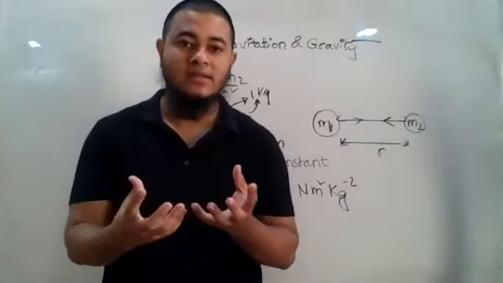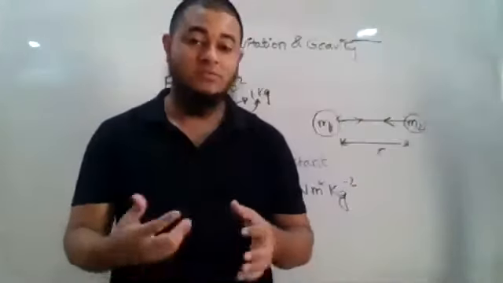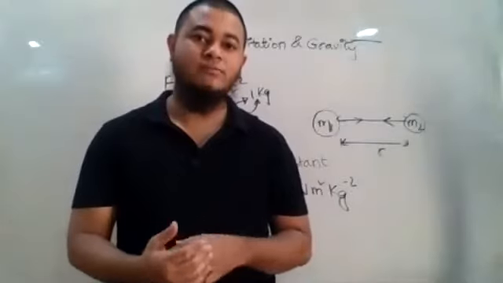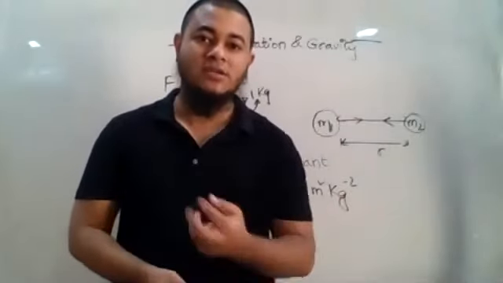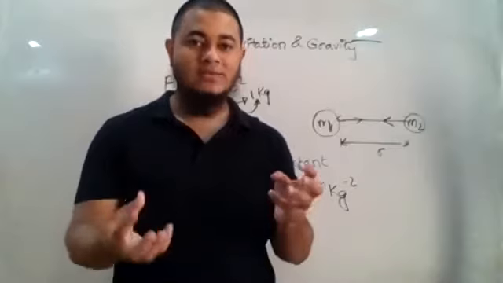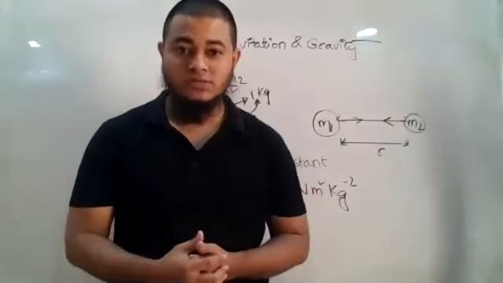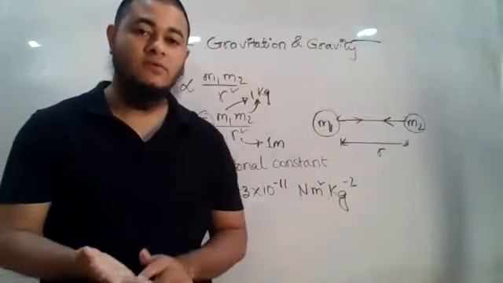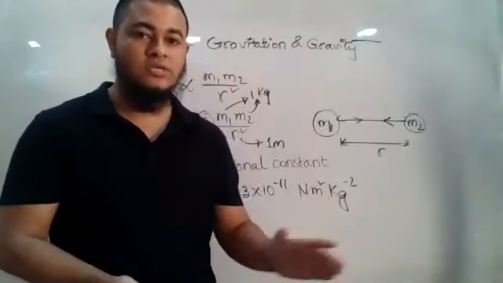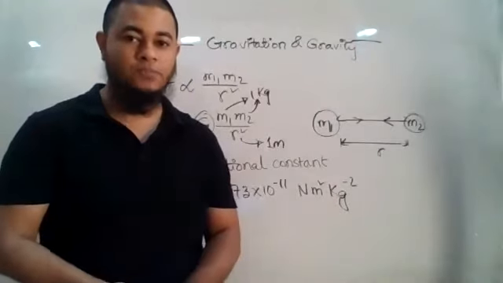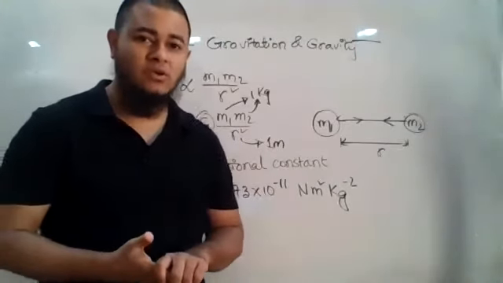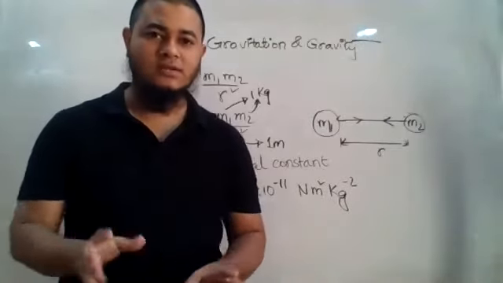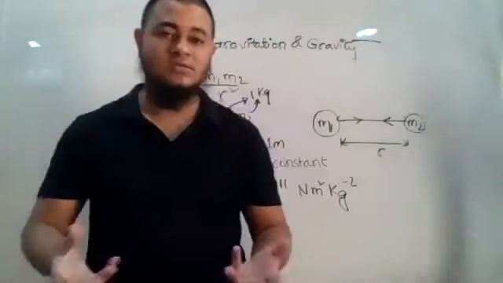Second, it does not matter what material the body is made of. Sometimes we see that, let us talk about the melting point. The melting point of iron is not the same as the melting point of ice. Okay, so as the material is changing, the melting point is changing, but the value of G will not change. It is same for iron, it is same for ice, it is same for all the objects that are there in the universe. Okay, it also doesn't depend on any other characteristic like what is the length, what is the area, what is the volume.